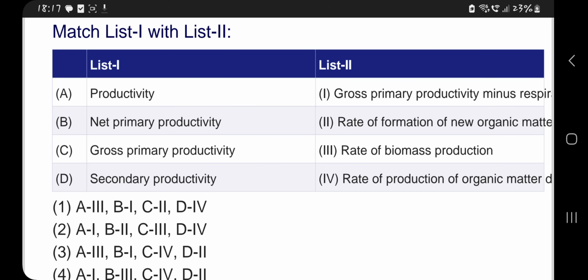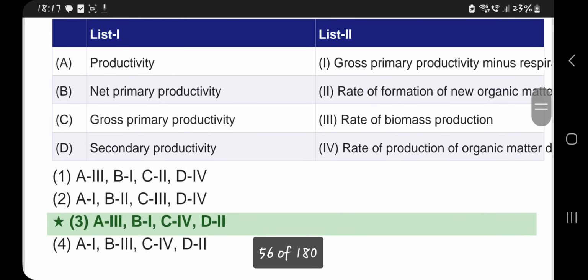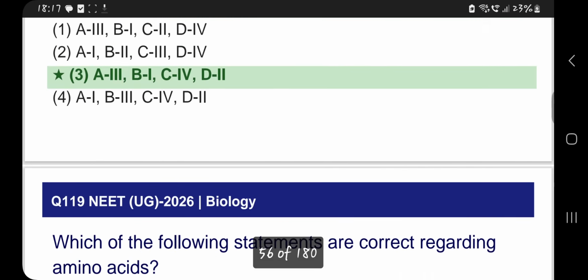A3B1, that is the correct option. So C, gross primary productivity is rate of production of organic matter, so that answer would be A3B1C4. And secondary productivity is rate of formation of new organic matter by consumers. So A3B1C4D2.